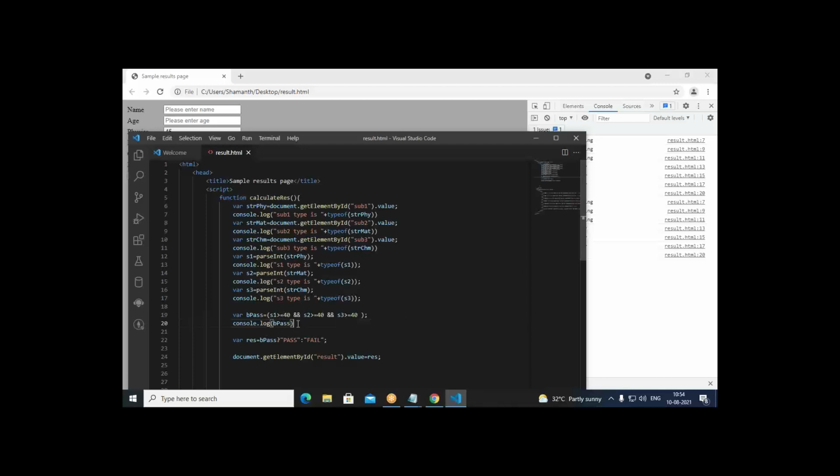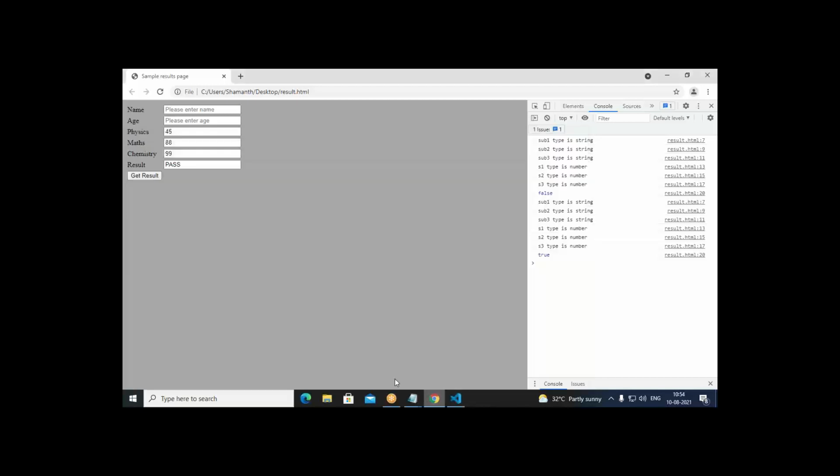Then what we do here, console.log(bpos), it prints a true or false value depending on the values available here: the s1 value, s2 value, s3 value. Since all of them are greater than or equal to 40, it's printing pass. If any one of them is less than 40, then it prints fail. You can see that. Here we have 45. Instead of 45, just put 23. Now see what happens. This time it says false, because one of the subjects is not greater than or equal to 40. Therefore it's false and the result is fail.